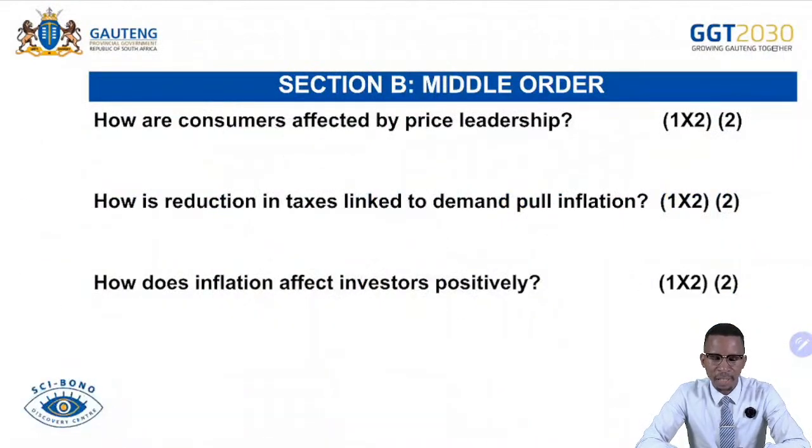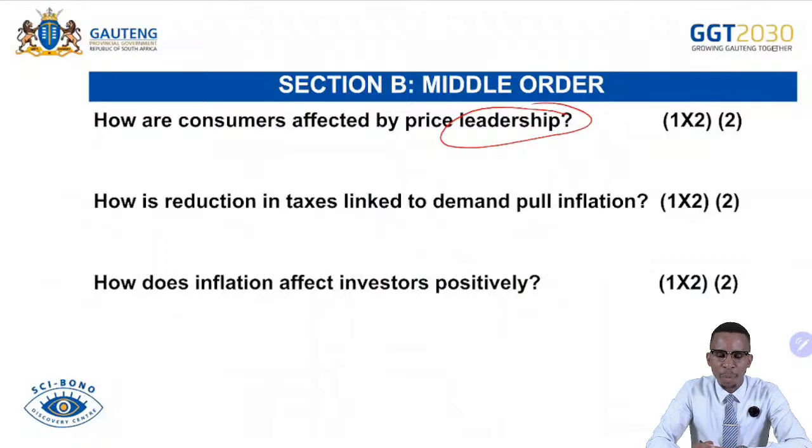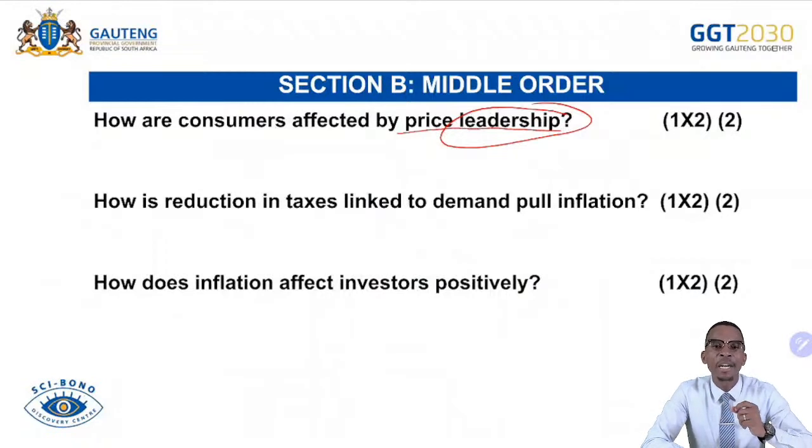How are consumers affected? So in this case, we go straight to make the order. How are consumers affected by the price leadership? Remember, we go straight to what we call oligopoly here under imperfect markets. Remember, oligopoly is the market structure that exists when few large firms exist in the market. So we say, how are consumers affected by the price leadership? Remember, we start from the price leader. The price leader can be the firm with at least more market share within the industry, or it can be a firm that can understand market forces and signals better than any other firm within the industry. That can be a price leader. So you must be very careful.